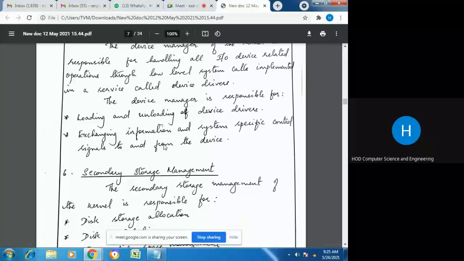This device manager is responsible for loading and unloading of device drivers, then exchanging information and system-specific control signals to and from the device. Only if the device is ready will it be able to accept data, like a printer. Only if the printer is ready can it store data into its buffer. So to check whether the device is ready and whether the system can transfer data to the device, some control signals must be exchanged between the operating system and the hardware device. These checking operations are all done by the device manager.